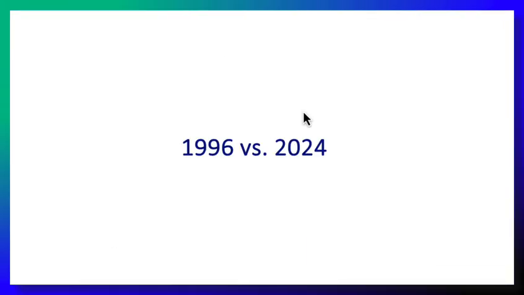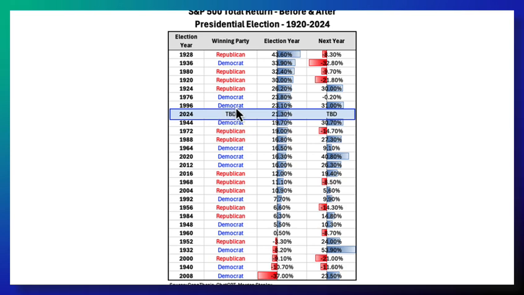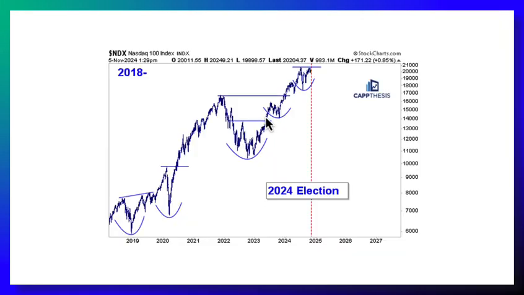And so if you look at 1996 versus 2024, from that perspective, again, this is where it ranks. Here's a chart of the NDX looking at the same thing, multiple years, log scale, like we saw in 1996. Clearly up a lot, but also taking advantage of bullish patterns as they formed along the way. Now we know these moves have been very extreme, but this is a closer view of what's happened. It hasn't just been straight up.